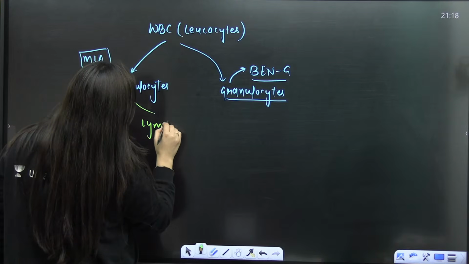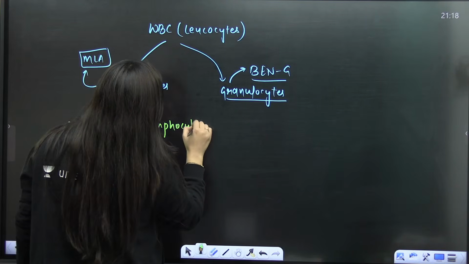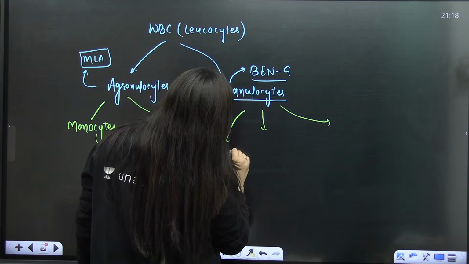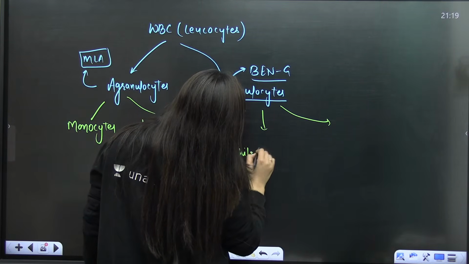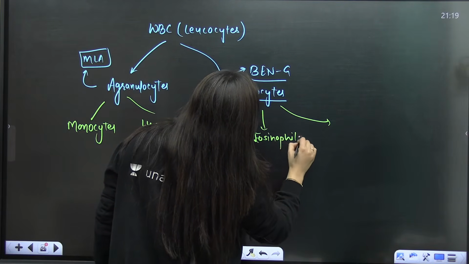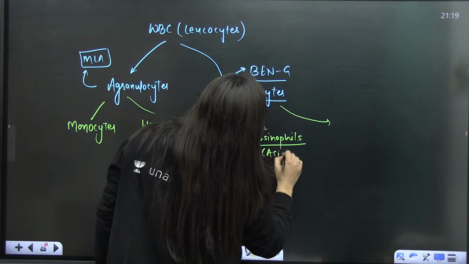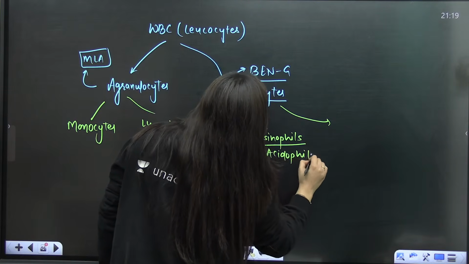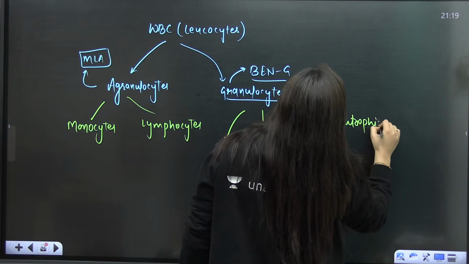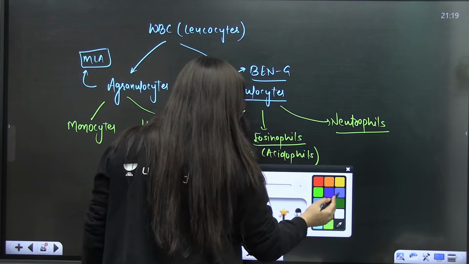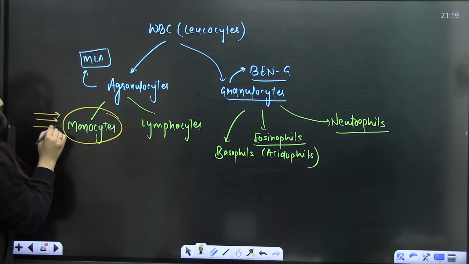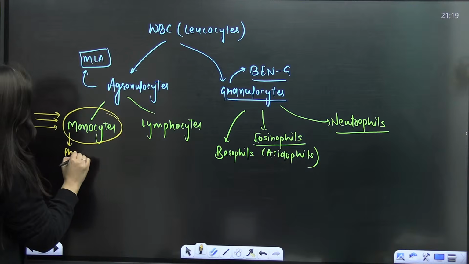They are agranulocytes; their cytoplasm doesn't have any granules. Granulocytes are basophils, eosinophils, which are also known as acidophils, and then the neutrophils. When you talk about these WBCs, the monocyte is phagocytotic.